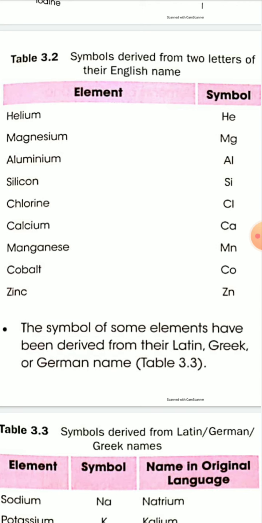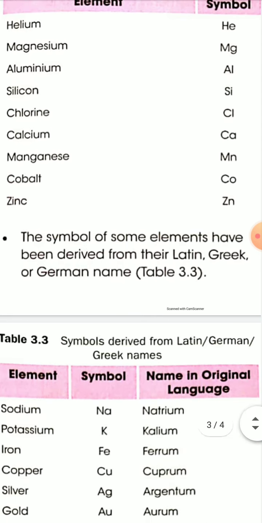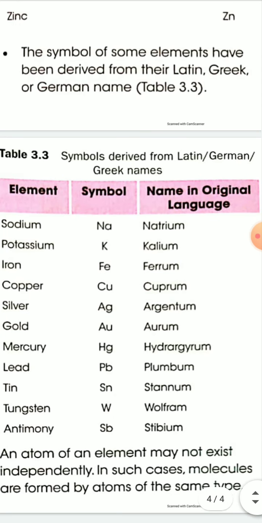Next rule: the symbols of some elements have been derived from their Latin, Greek, or German names. See table number 3.3, the elements, their symbols, and their names in the original language.